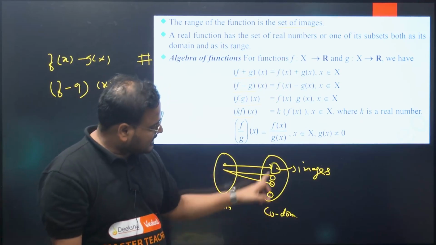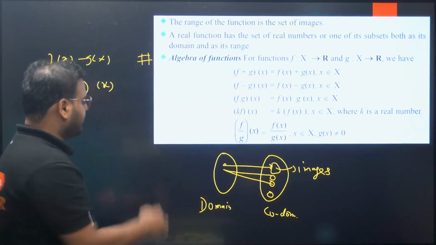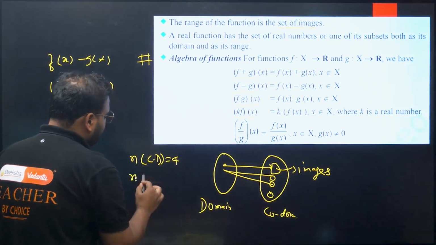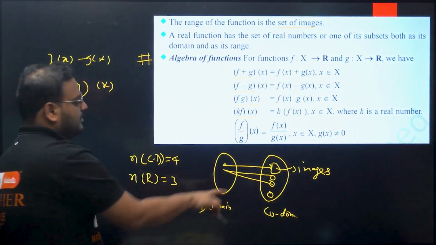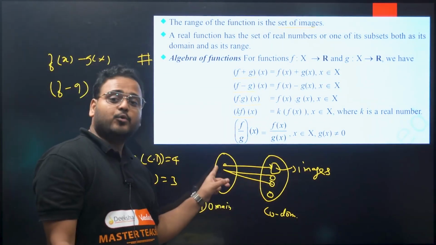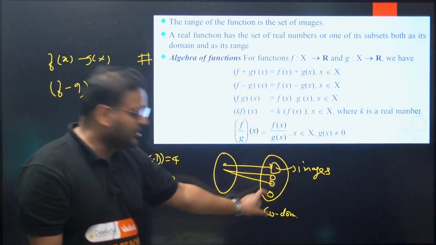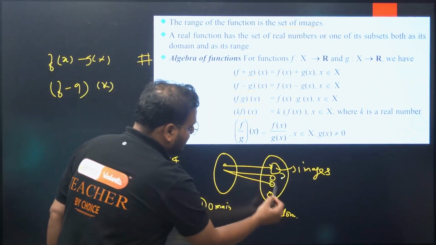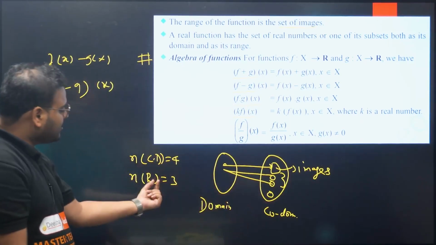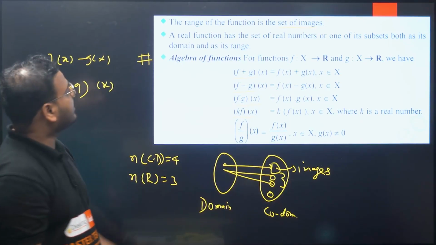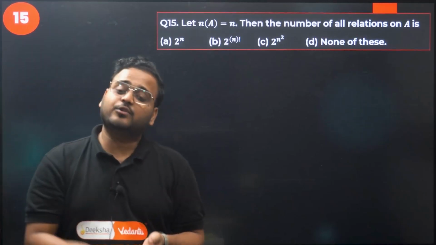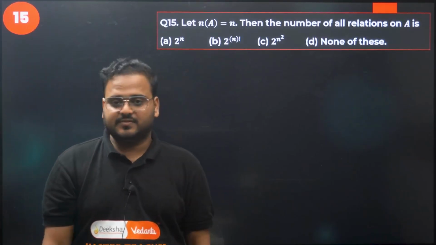One is left out. That's why the number of elements in codomain is actually 4, but the number of elements in the range is in this case 3. From this example itself, you can see only 3 elements in the codomain are mapped to some element in the domain. That means these are the images. These 3 are the images, okay, whereas 1 is left out. That's why the codomain and range are not equal in this case. All right, so please go through this, very important, so solve the questions, and it's useful in your next year studies as well, okay, so important.